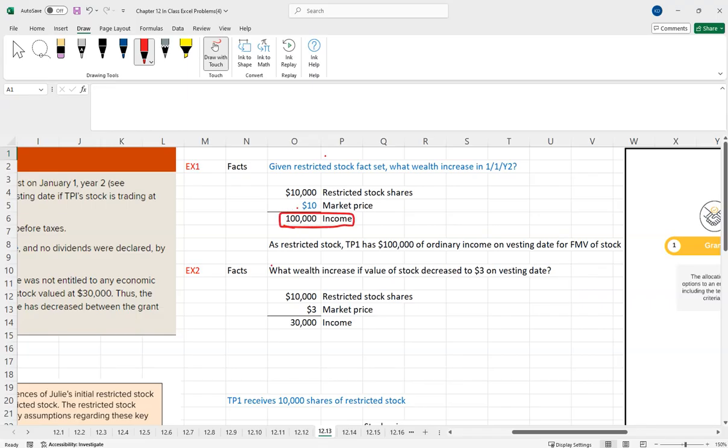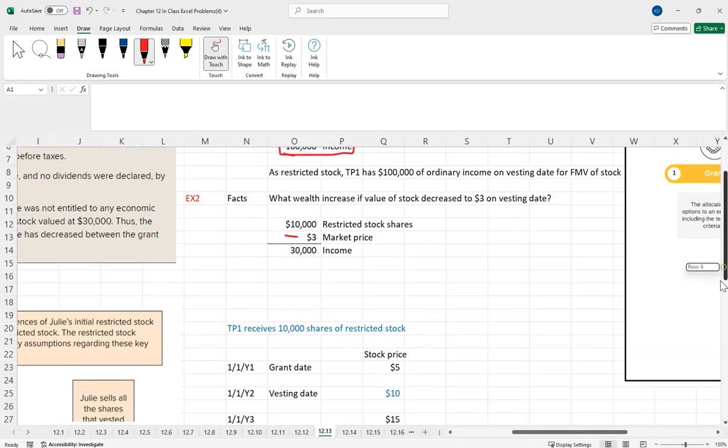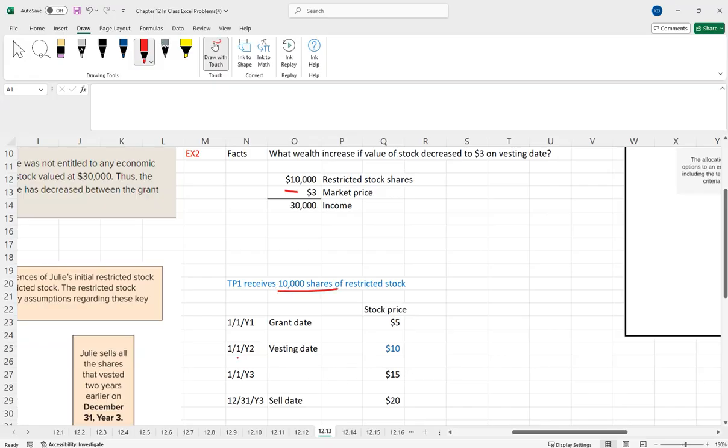Elaine is going to have $100,000 of income. It's a similar thing in the next one; they just changed the fact set to $3. Again, the overall idea is that on the vesting date is when we're going to have the income for the restricted stock, based on the fair market value of that stock. That is when the employee will have the income.